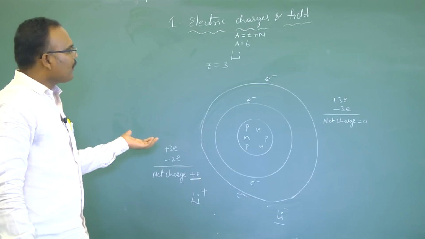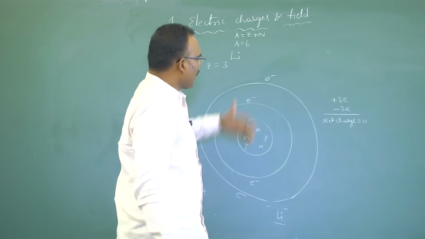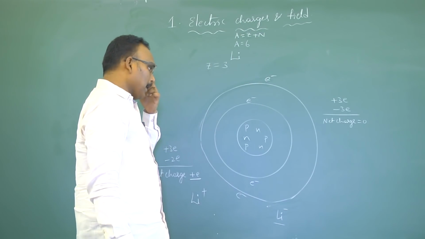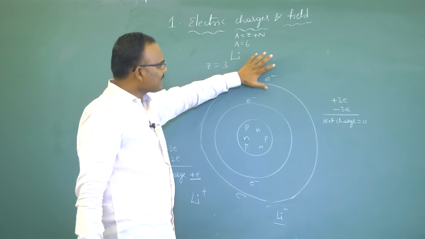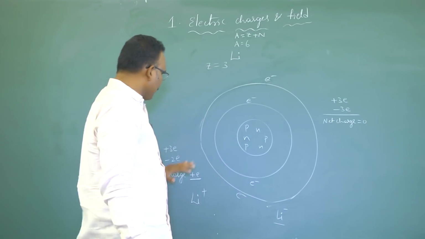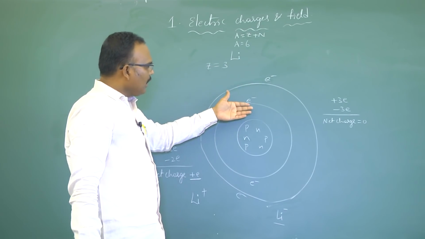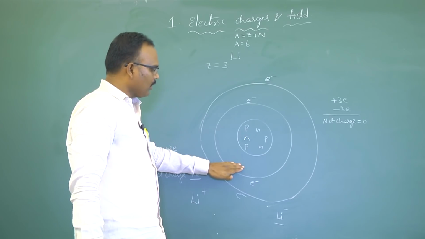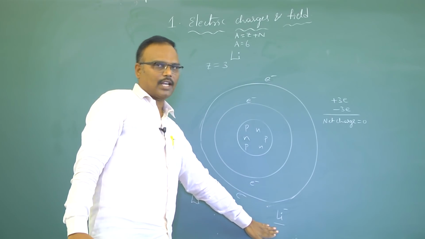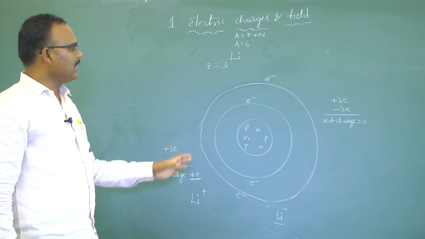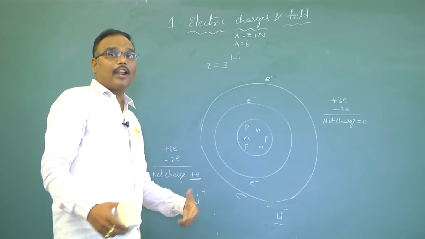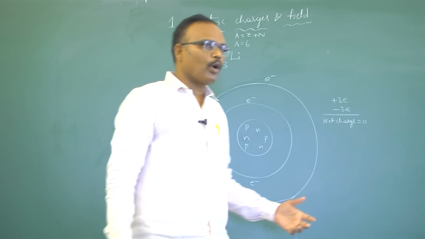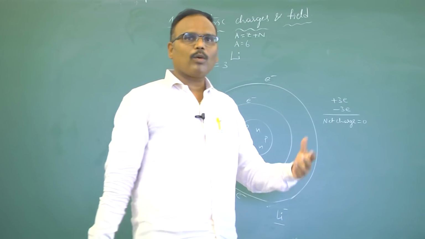So, by transfer of electrons, loss of electron or gain of electron gives charge to the body. If a body loses electrons, it gains positive charge. If an atom gains an electron, it acquires negative charge. So, this is how we charge the atom. If an atom gets charged or ionized, automatically the body gets ionized.